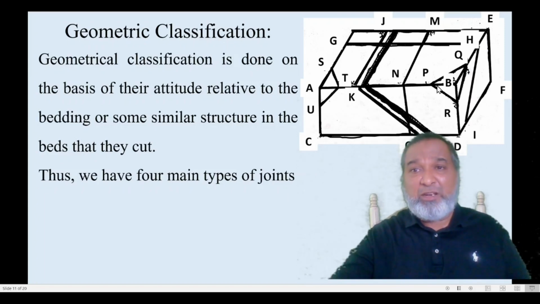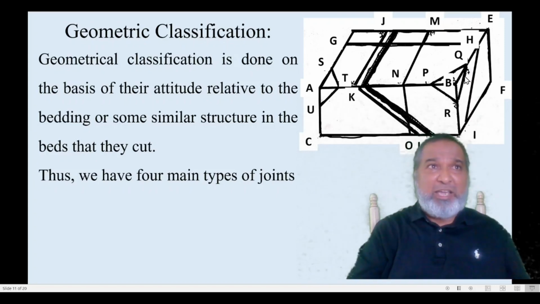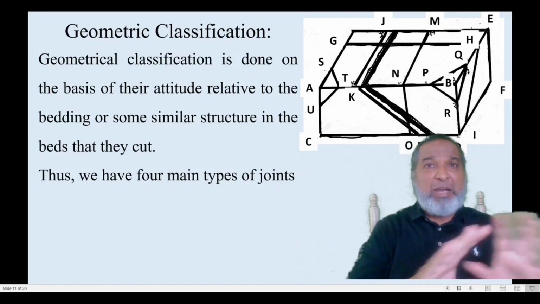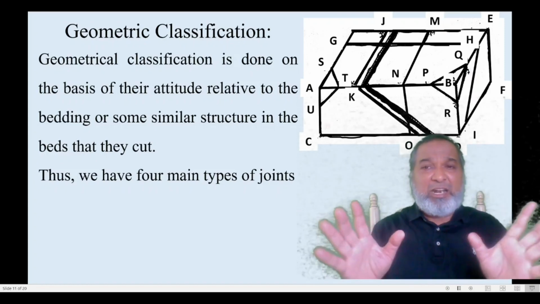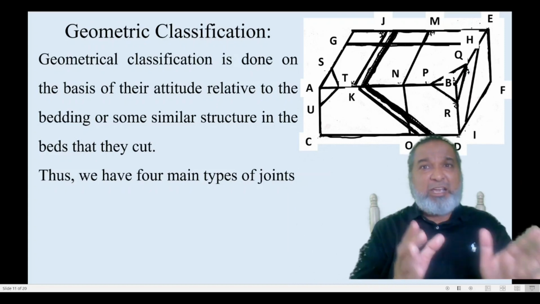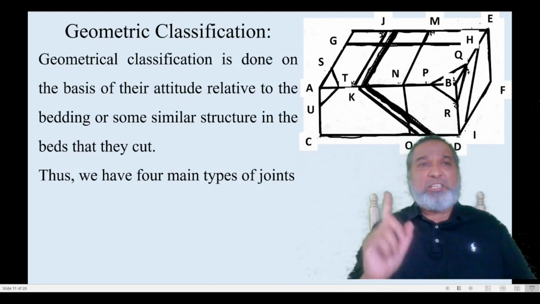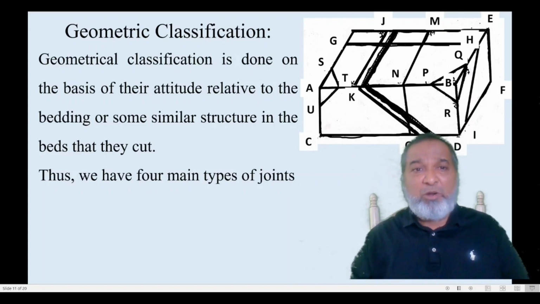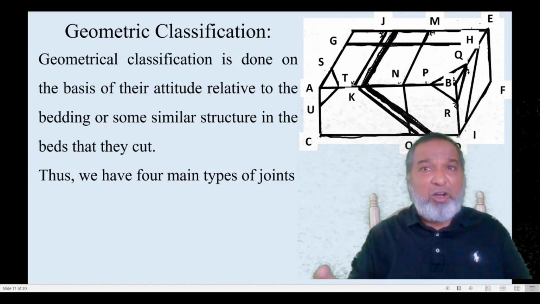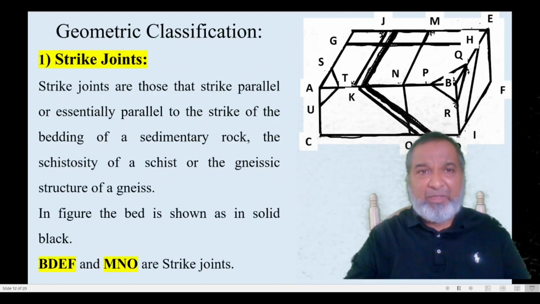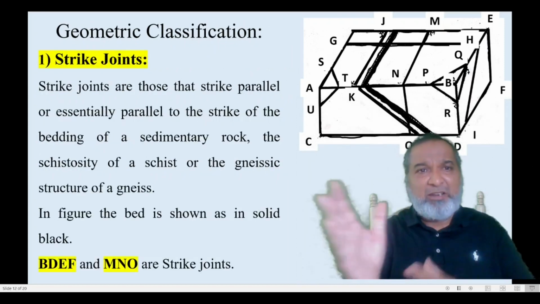And the last one, PQR, is oblique. It is neither parallel to strike, nor parallel to dip, nor parallel to bedding. In no direction is it parallel to the strike, bedding, or dip of the joint. Then this particular joint will be called an inclined or diagonal joint. Yes, so here we have taken them one by one.